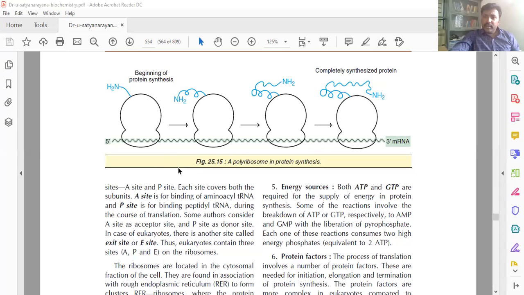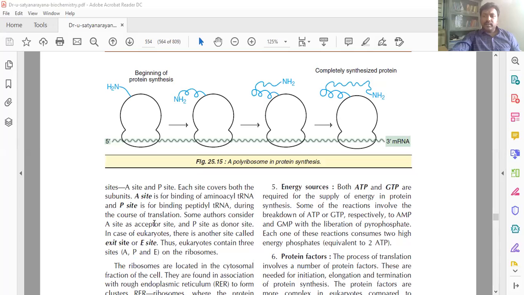So in protein synthesis, when one mRNA and more than one ribosome are involved, we call it a polyribosome. Only one mRNA is used for the synthesis of one protein. If several ribosomes are on it, it is called a polyribosome.